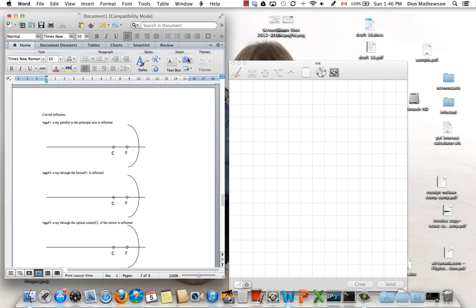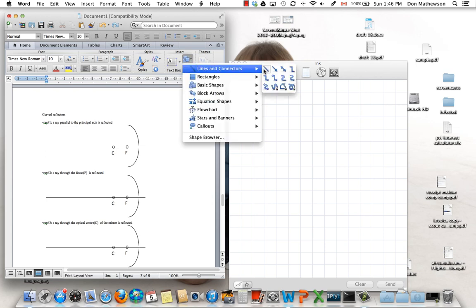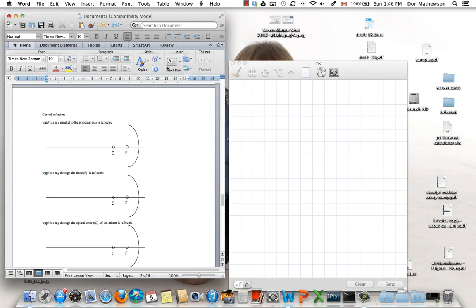Now, it would be wonderful to be able to draw on this document, but I can't really. It won't even let me pick the drawing tool anymore. So I'll have to get by with drawings over here on my tablet. So, if I do it slowly, it may work here. Already not off to a good start. Okay, so there's our curved reflector.